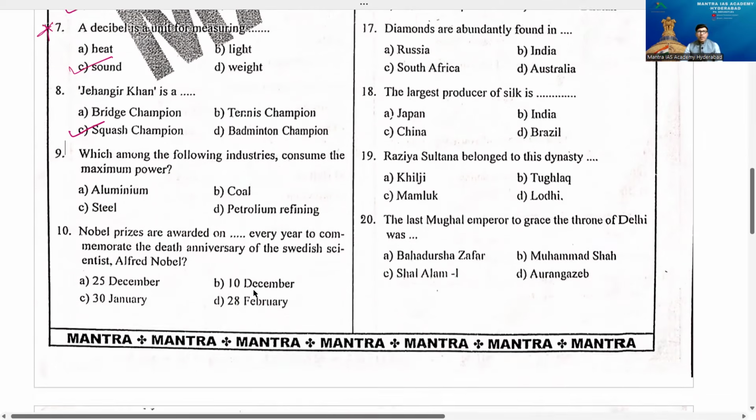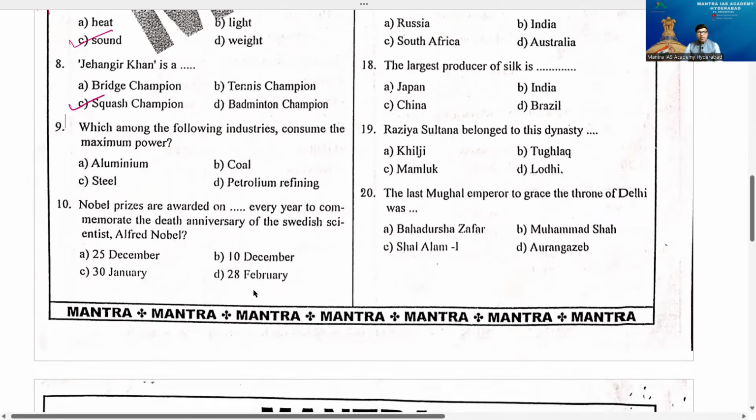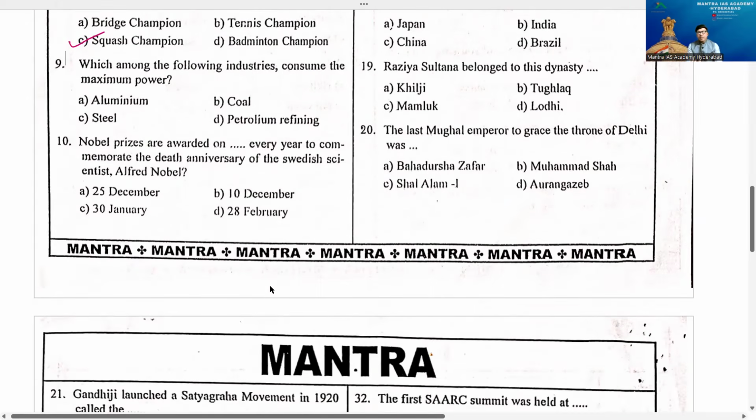Which among the following industries consumes the maximum power? Actually, we should say that steel and aluminum for this question. So I don't give exactly right out of these two. Of course, aluminum is also one of the answers. At the same time, steel also. Then go to question number 10.